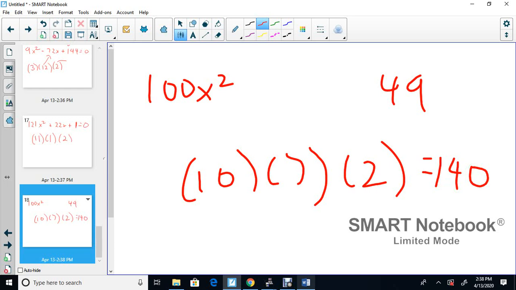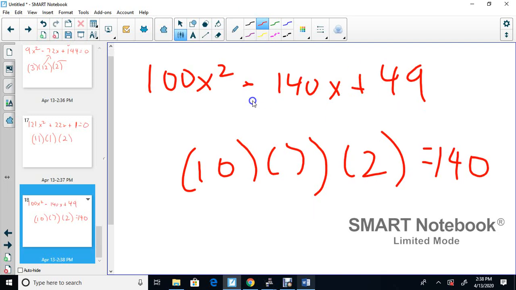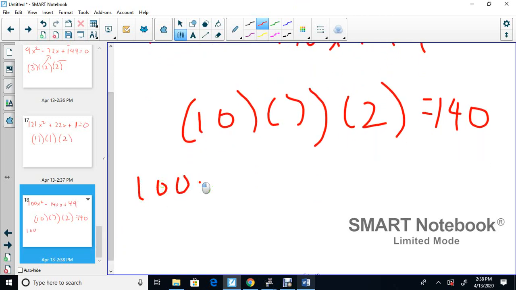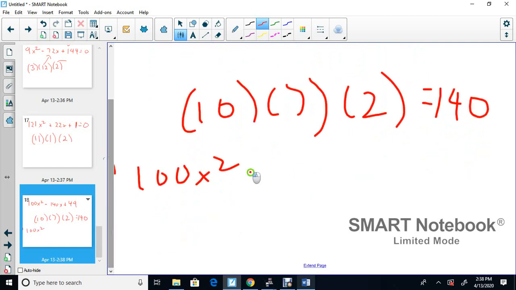Okay, so right here, I put minus or plus. It doesn't matter. Minus 140x. Okay, and at the end, I put plus 49. I always put the plus there. So let's solve that. I'll just extend the page down here. 100x squared minus 140x minus 49 equals 0.